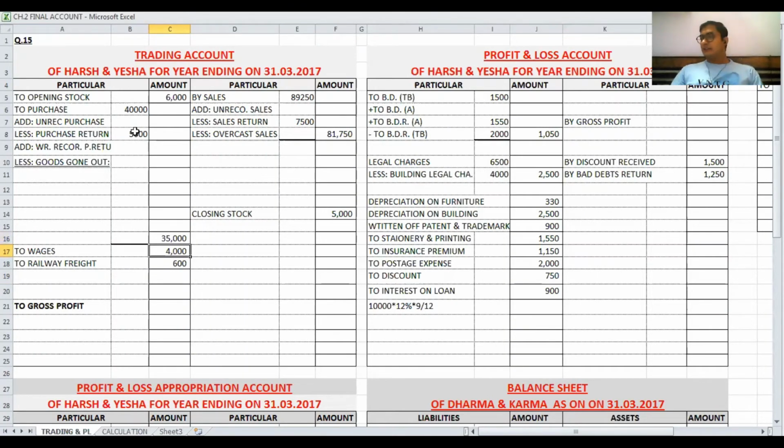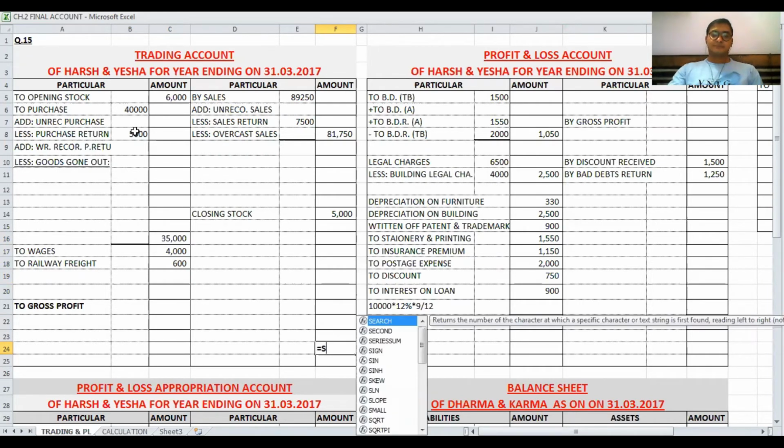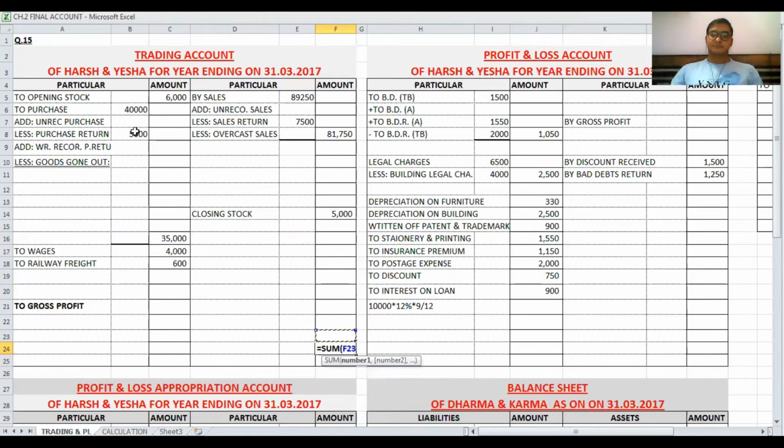And finally, I am closing the accounts. In trading account debit side, total is 86750. Same total, that is in debit side. Difference amount, 86750 minus 1, 2, 3, and 4.